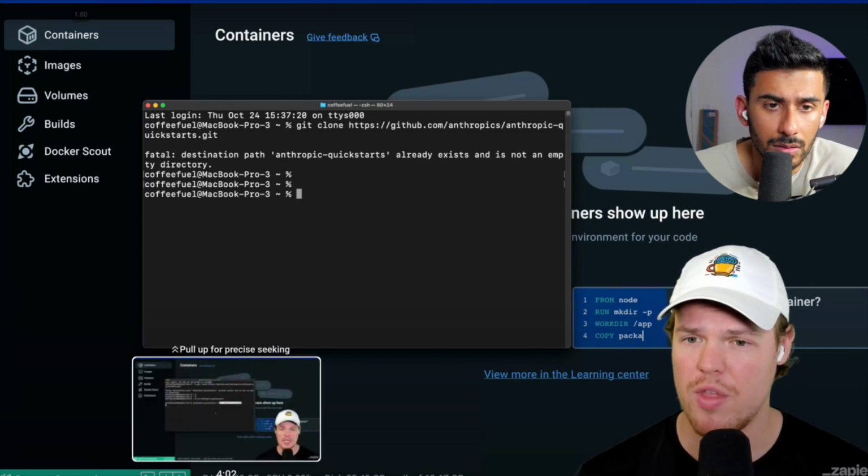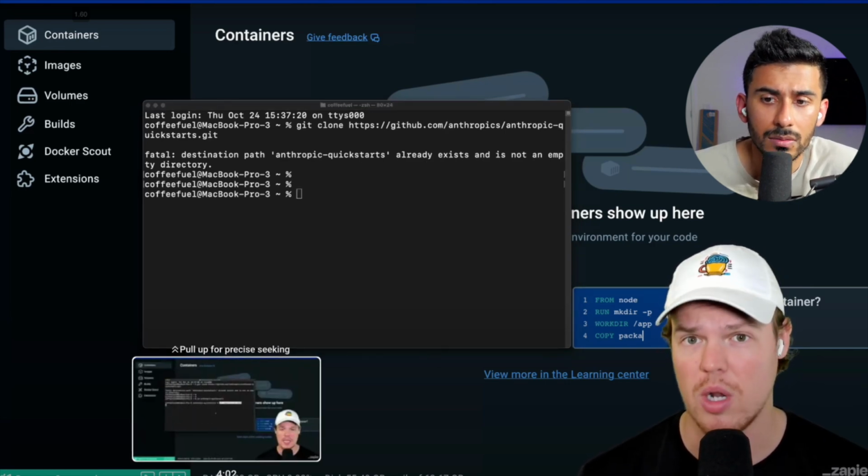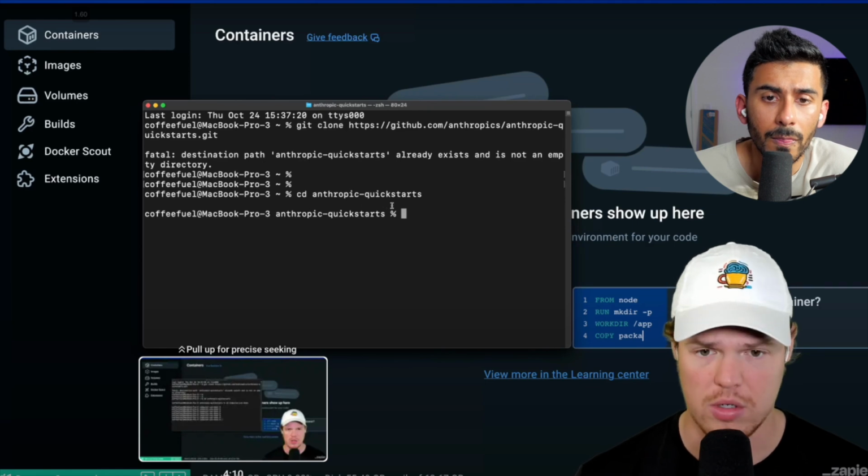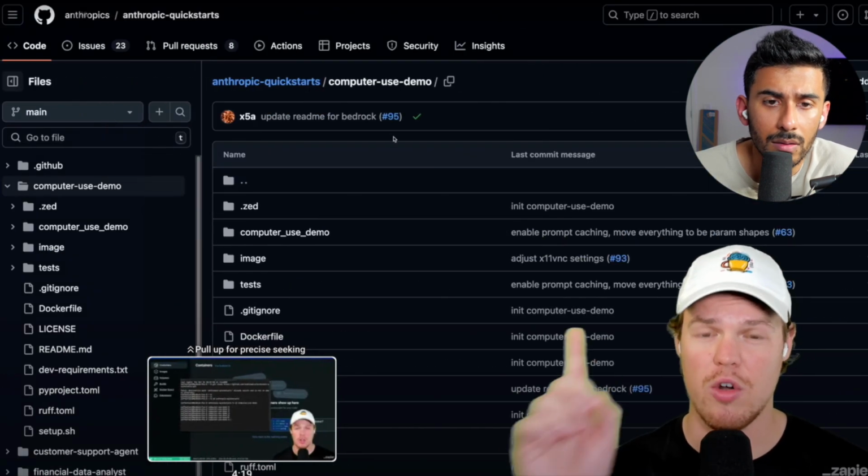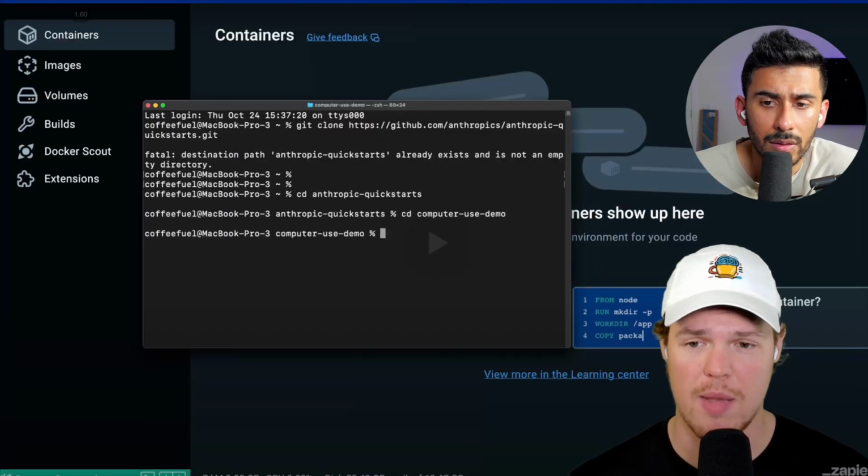Next thing, we want to actually navigate within this GitHub directory to the specific part that's going to allow us to run this VM. We're going to do cd anthropic quick starts. And then within quick starts, this is where we want to go to. We want to go to the computer use demo. So we'll do cd computer use demo, and then we're in the right area.